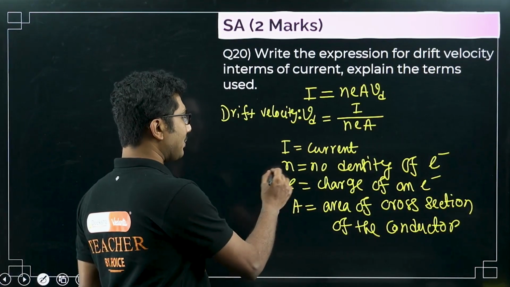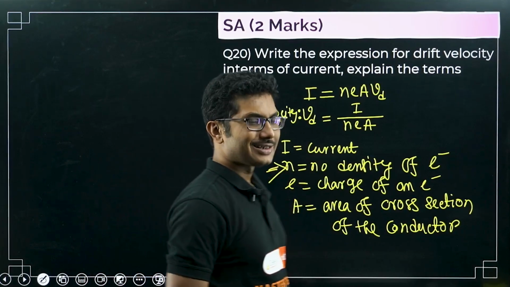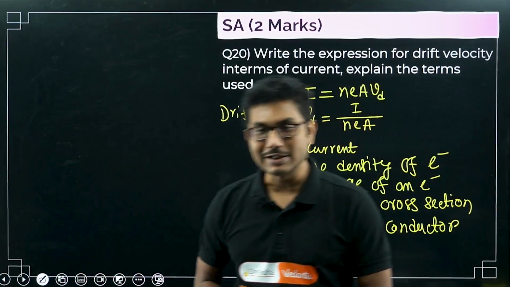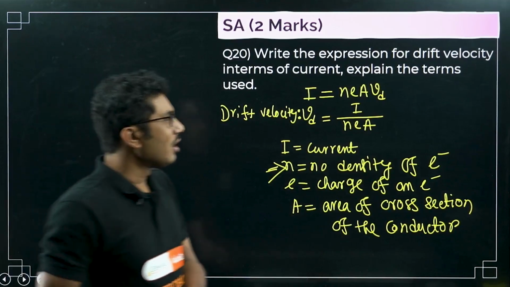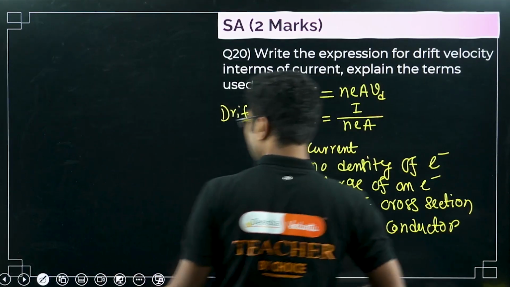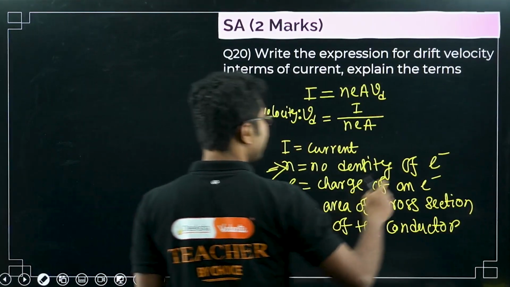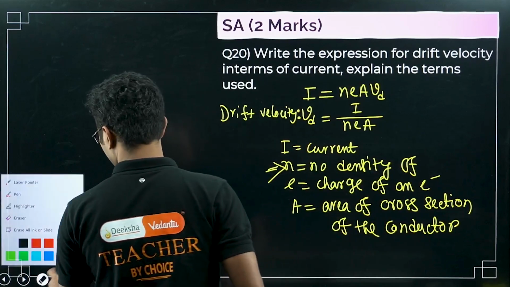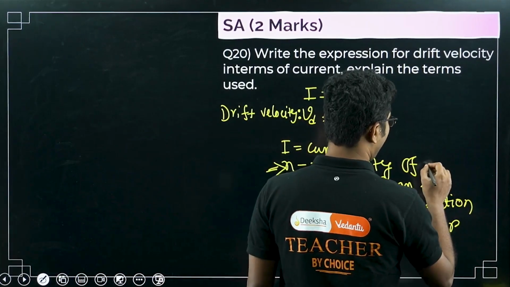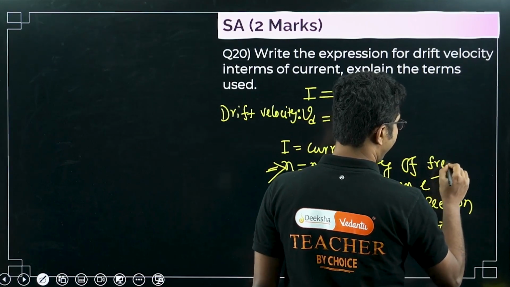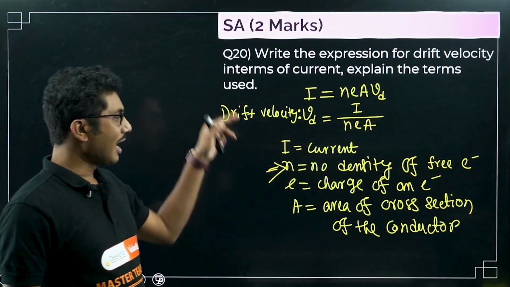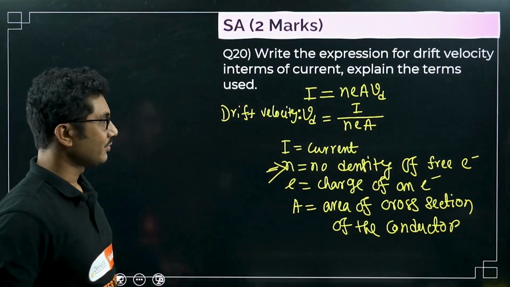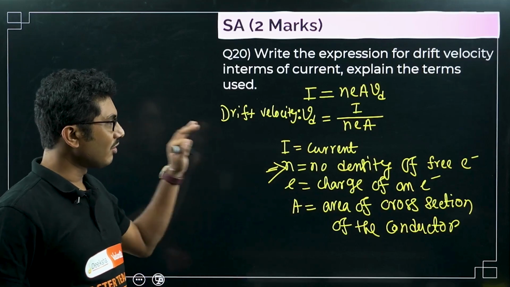Only people find it difficult to remember this: number density of free electrons. More correct is number density of free electrons. In case you have not written it, they will deduct marks, so be careful, you have to mention all the points.